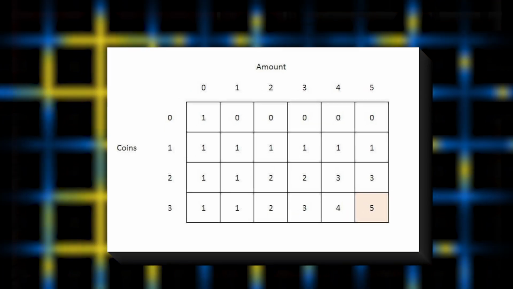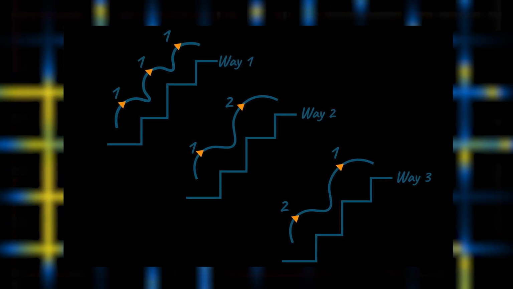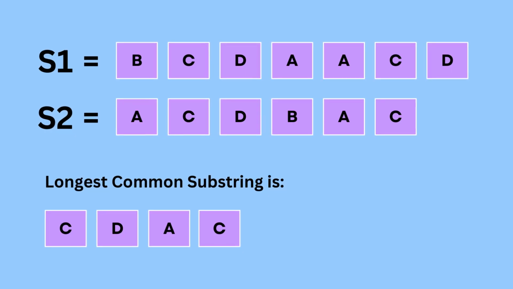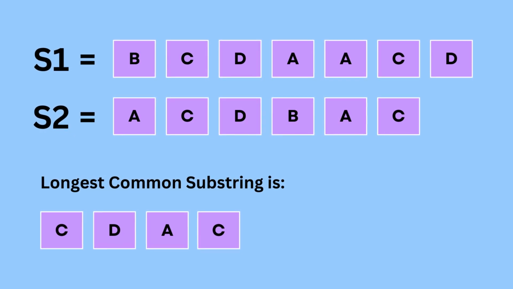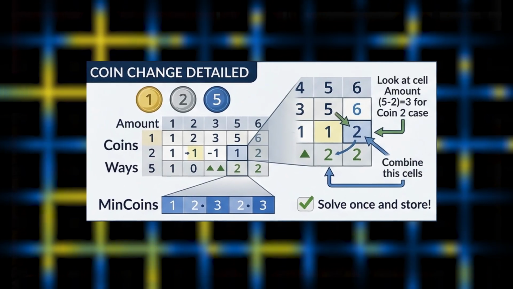So in this pattern, you will break the problem into smaller problems, solve a smaller problem, store that particular solution of the smaller problem, and keep on reusing that solution, right? So here are some examples, like longest common subsequence, right? Coin change, right? There are a lot of other problems too. So here are some of the examples.